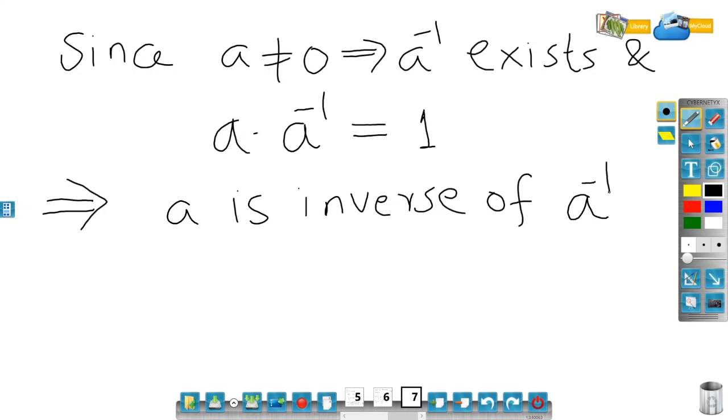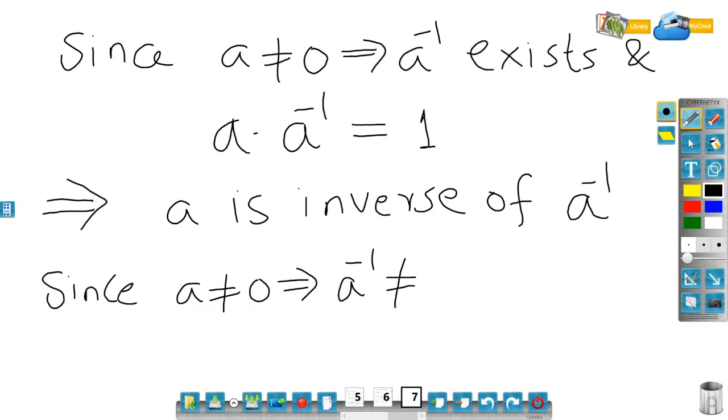Now you again see, since a is non-zero, that would imply 1 by a, which is a to the power minus 1, is also non-zero. And when a to the power minus 1 is non-zero, that would imply a to the power minus 1 has an inverse.